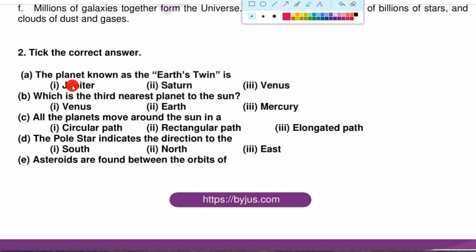Second is Venus. Third is Earth. So the third nearest planet to the Sun is Earth. Now next, all the planets move around the Sun in a circular path, elongated path, or rectangular path. The answer is elongated path.